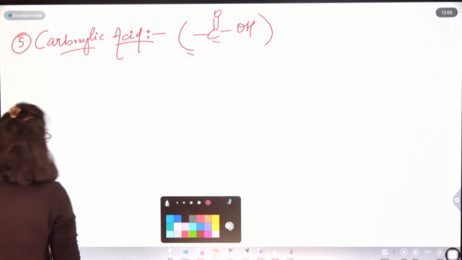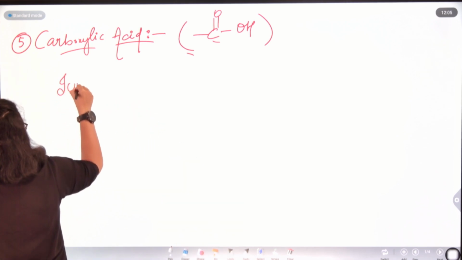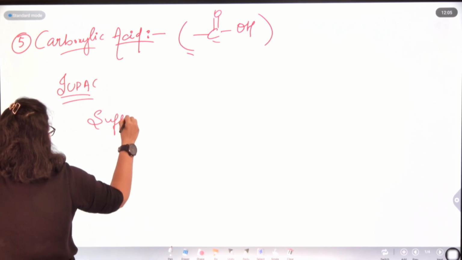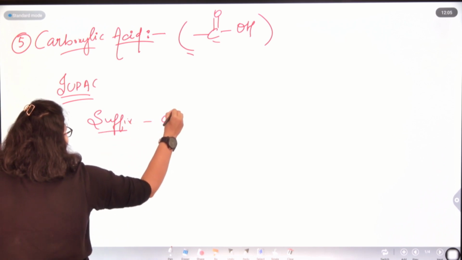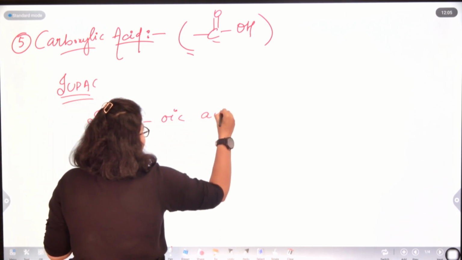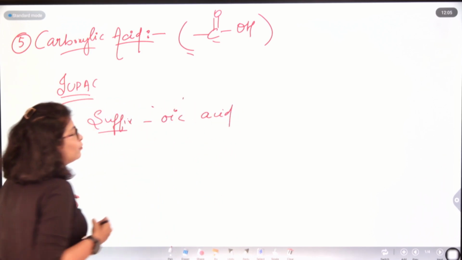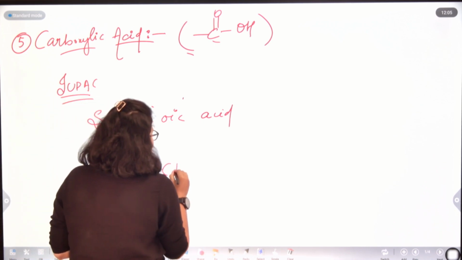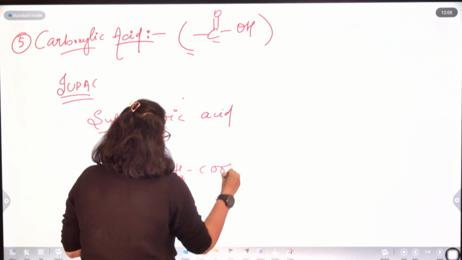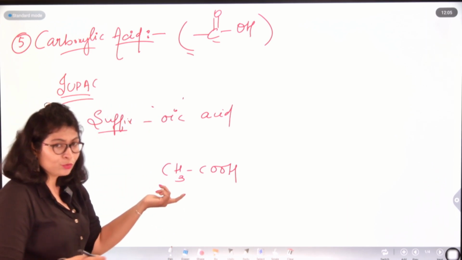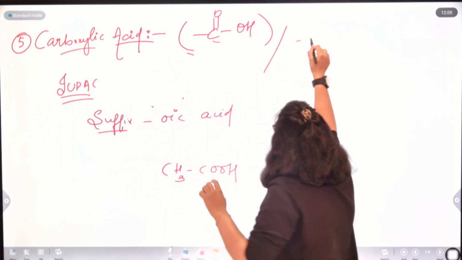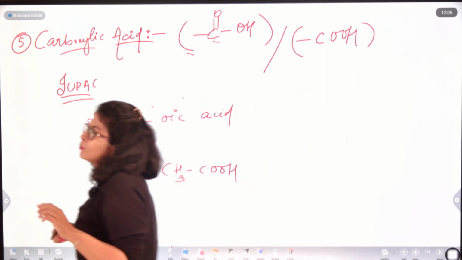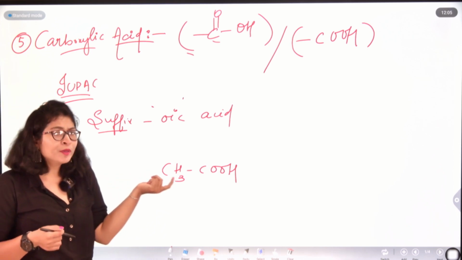What IUPAC has instructed us for its nomenclature is that we have to use the suffix OIC, acid. For example, CH3COOH, which can be represented like that in the expanded form, and in short as COOH. Now, if you have a compound like this, how many carbon atoms are there?